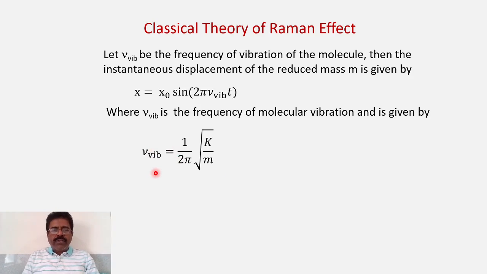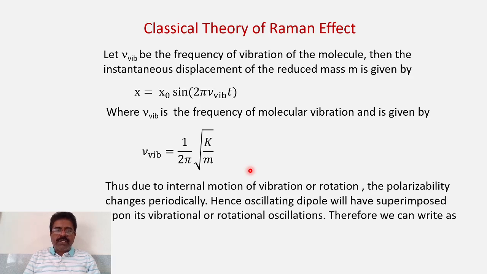So nu vibration is equal to 1 upon 2 pi under root of k upon m, where k is the force constant or bond strength and m is the reduced mass here. So this is the natural frequency of vibration of the molecule.